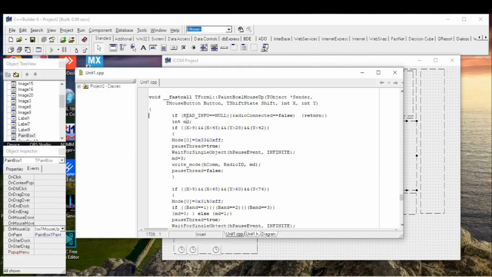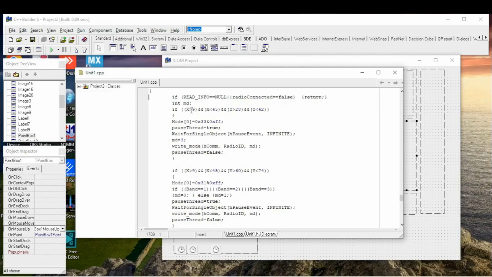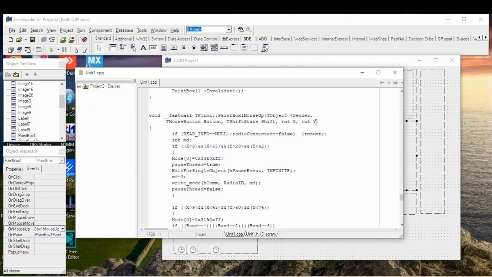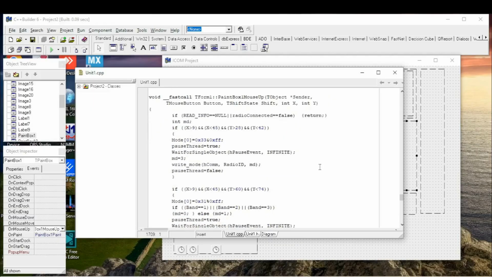Let me see here in this function you can see coordinates, so which rectangle we need to click to switch the mode. If port is not connected, nothing happened, just return. The first one, X and Y, it's parameters of the on mouse up function. X and Y is coordinates of the mouse position. So here we switching mode. Integer MD, it's a mode.